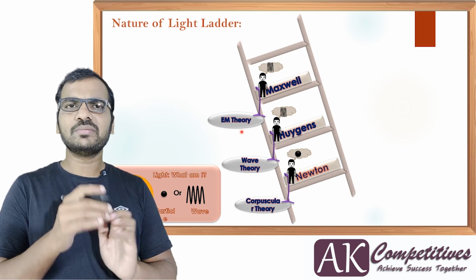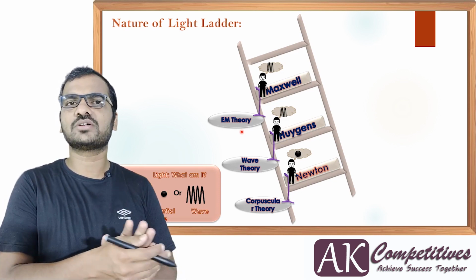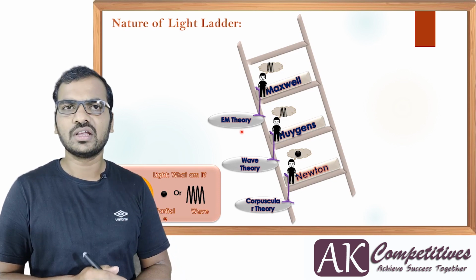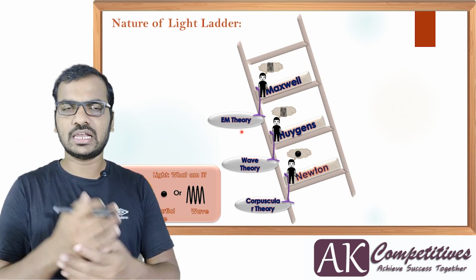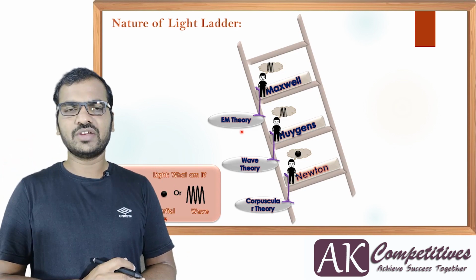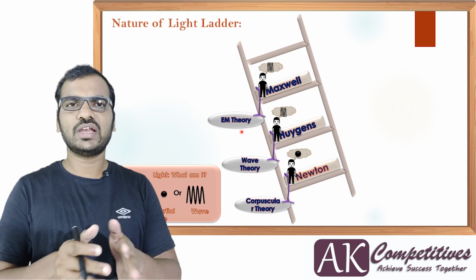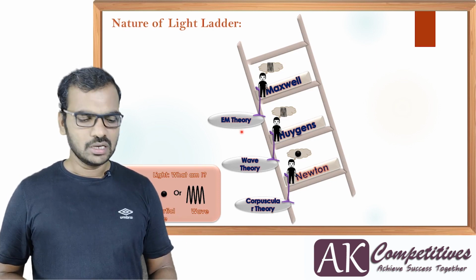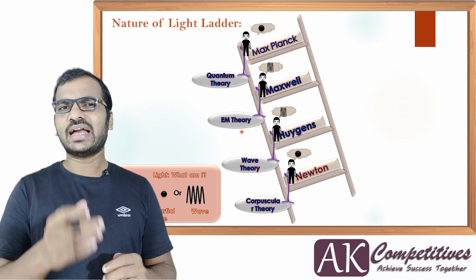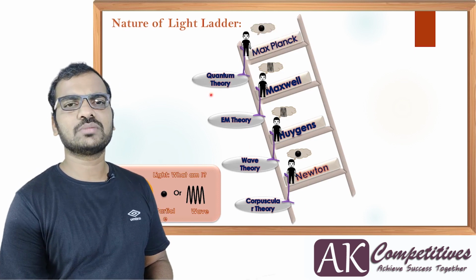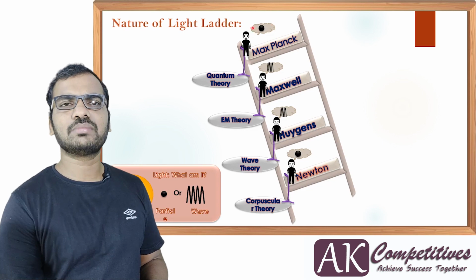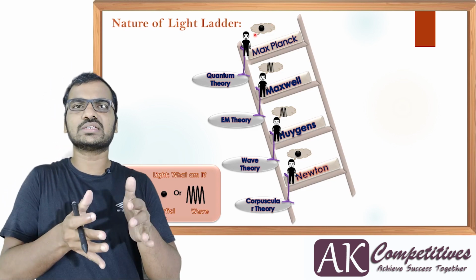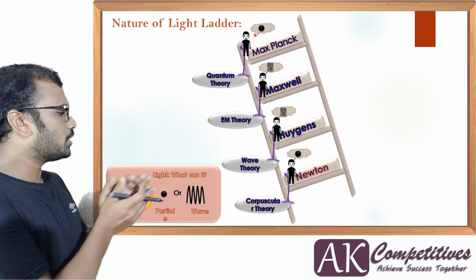Now Hertz himself observed one phenomenon called the photoelectric effect, which he tried to explain with the help of electromagnetic wave theory, but unfortunately he failed. He was not able to explain it with this theory, so there was no solution. So in 1899, Max Planck came up with another theory called quantum theory. Again he said it is a particle, but this time it's a packet of energy. It is not a particle like what Newton said.